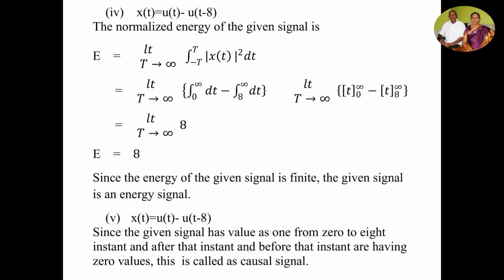u of t minus u of t minus 8 both exist only from positive instants. So it is called a causal signal.